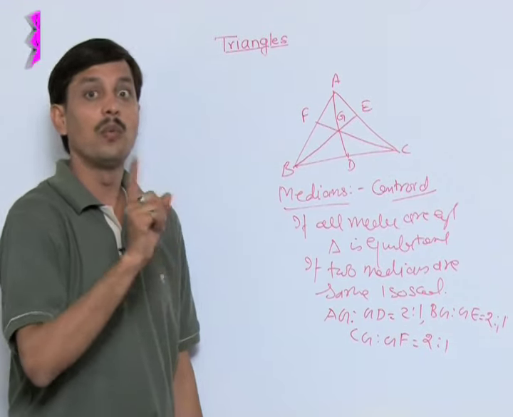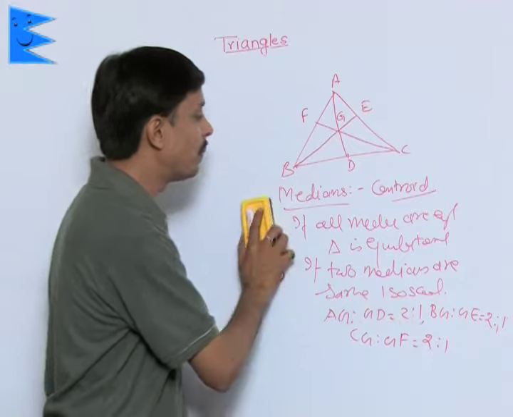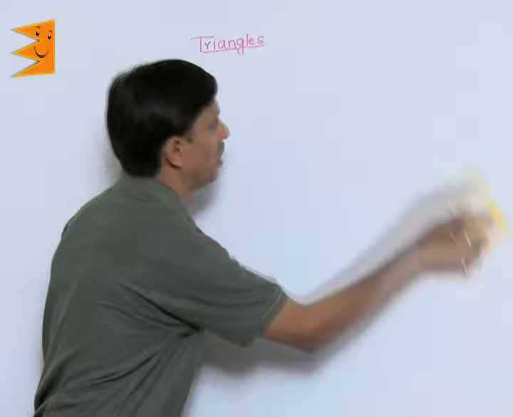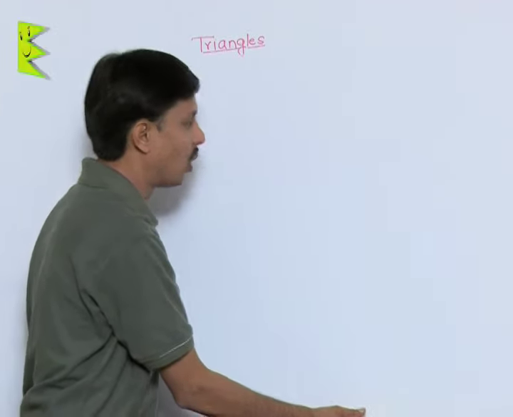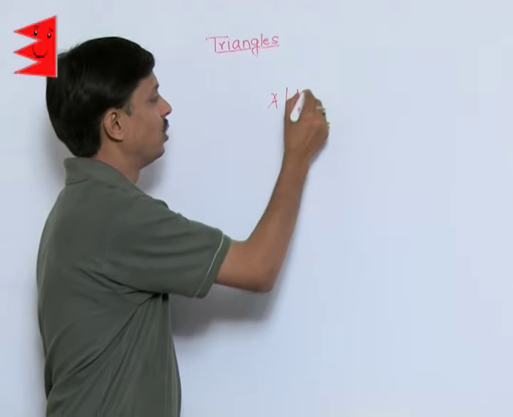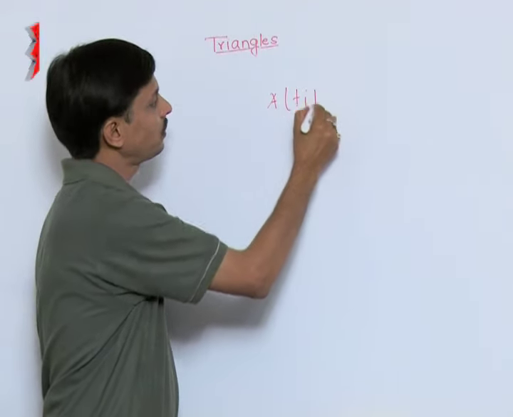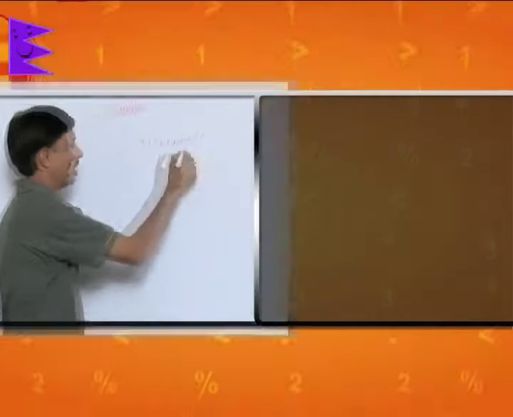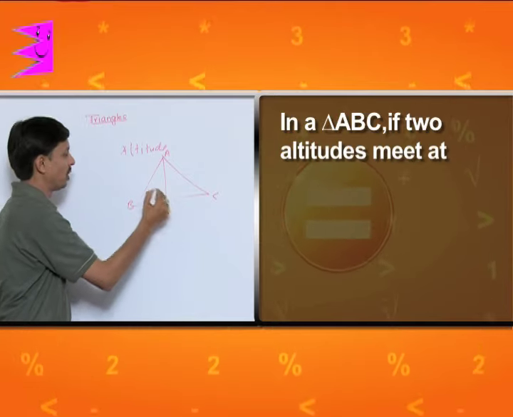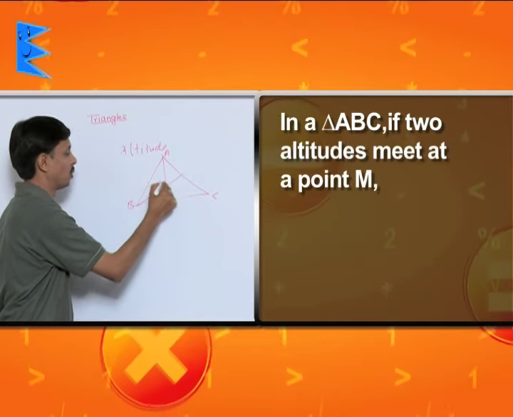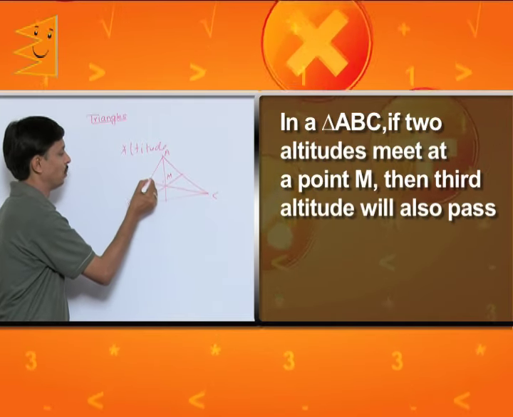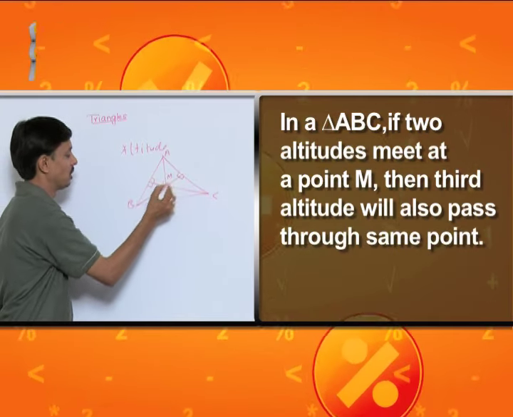Now I want to tell you facts about the other three points. What are these three points? The second point I want to discuss with you is about the altitude. In a triangle, you know, there are 3 vertices and 3 sides, so there are 3 altitudes. In a triangle ABC, if 2 altitudes meet at a point, suppose O, or you can say M, then the third altitude will also pass through the same point.